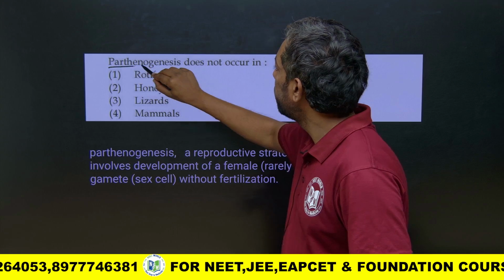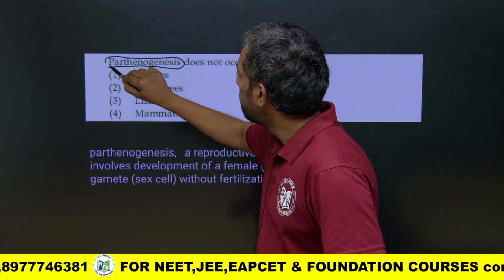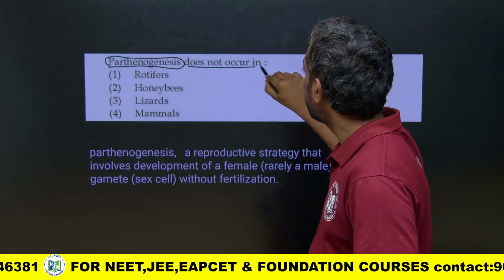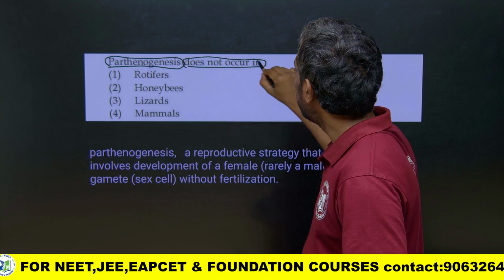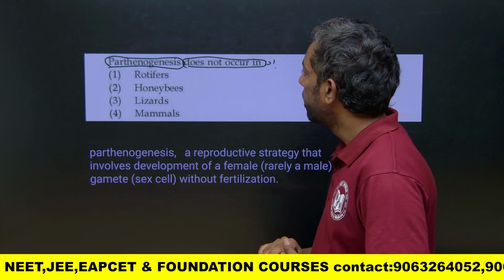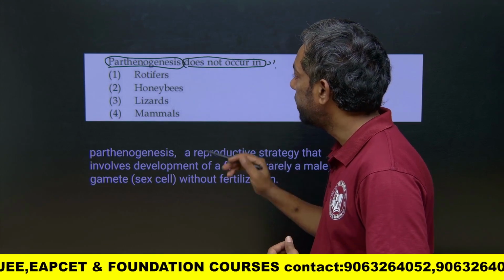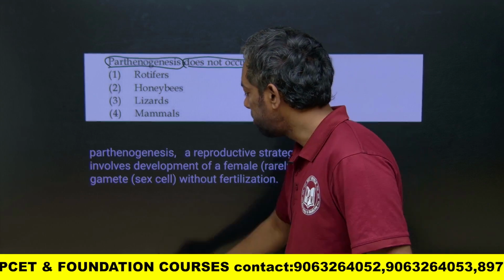Parthenogenesis does not occur in which of these: rotifers, honeybees, lizards and mammals? What is parthenogenesis?